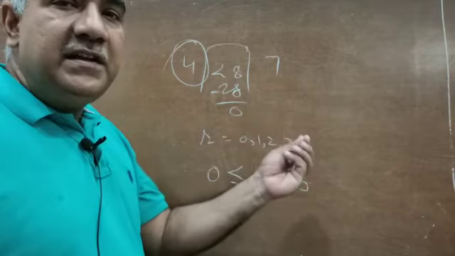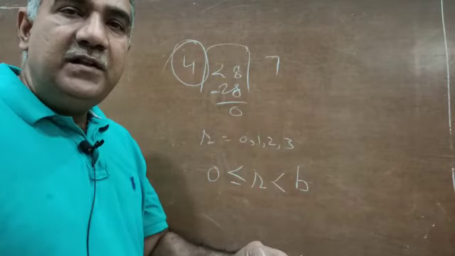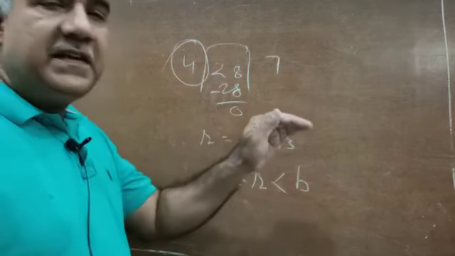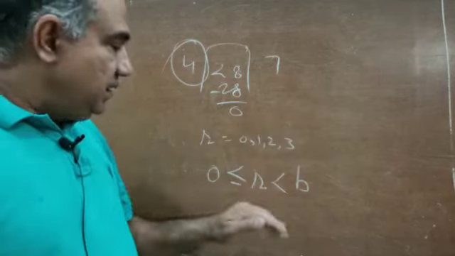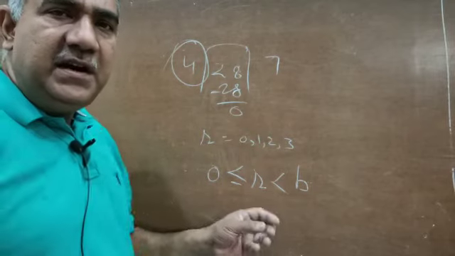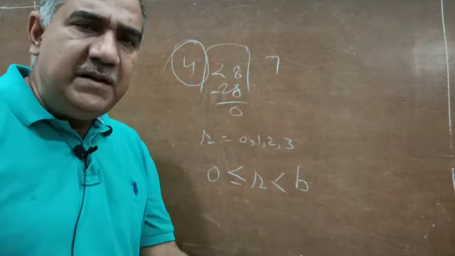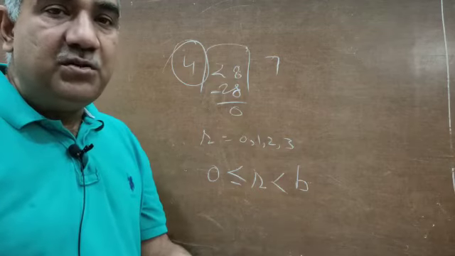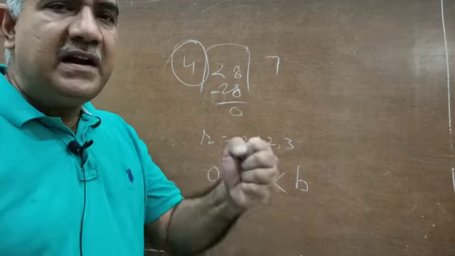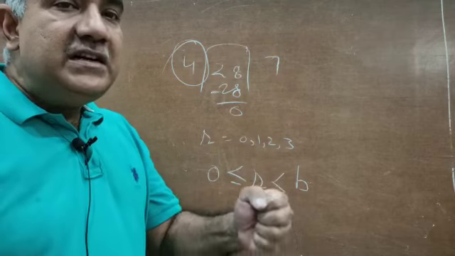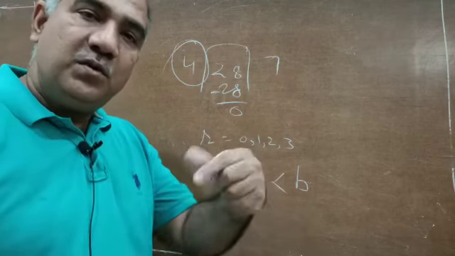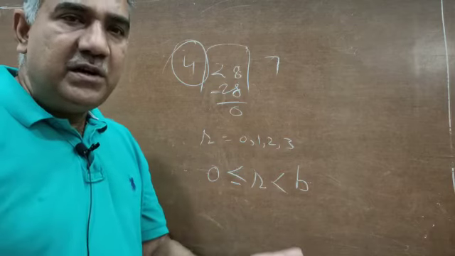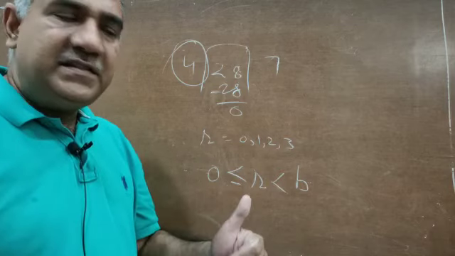Now if you take 29 again the remainder will become 1. So if the divisor is fixed then the remainders are fixed. A remainder can be 0, many times it becomes 0, and also it can be more than 0, but the remainder can never be more than the divisor. And if it is so, then it is your mistake, because the standard procedure does not allow this to happen.